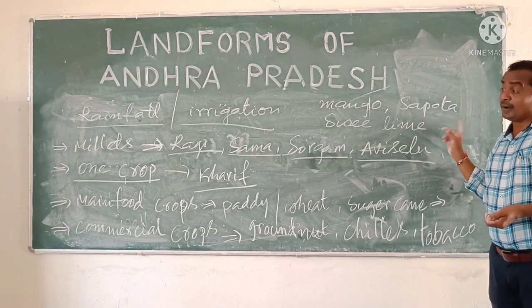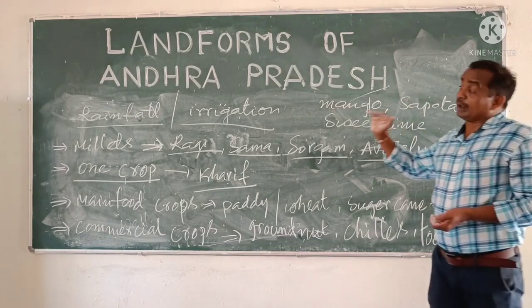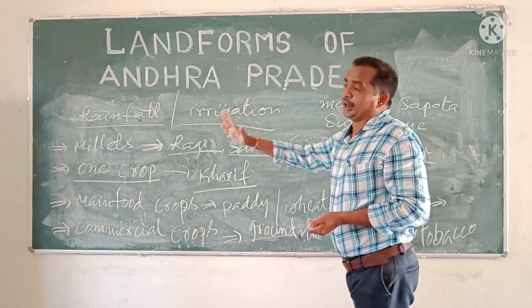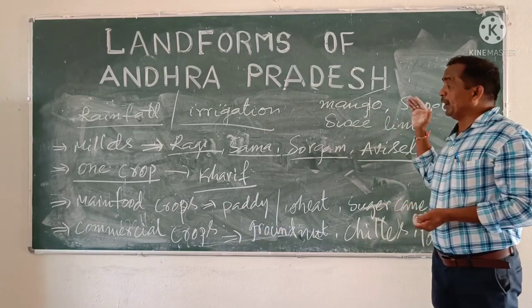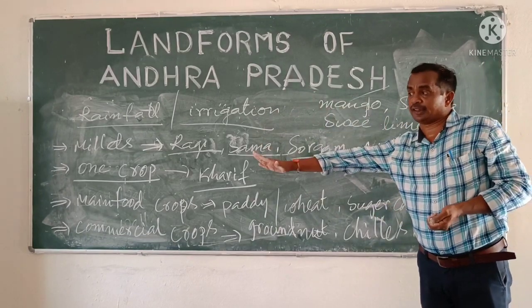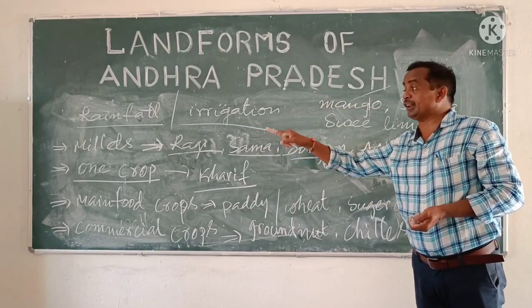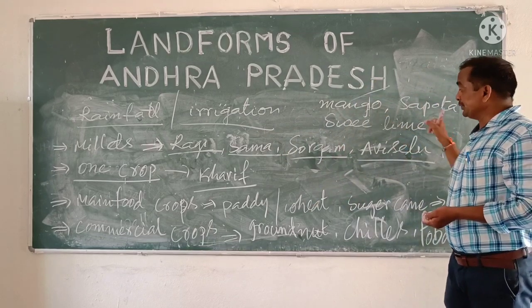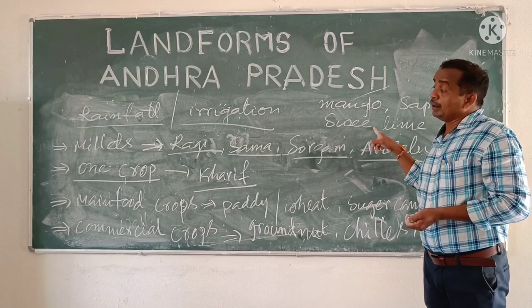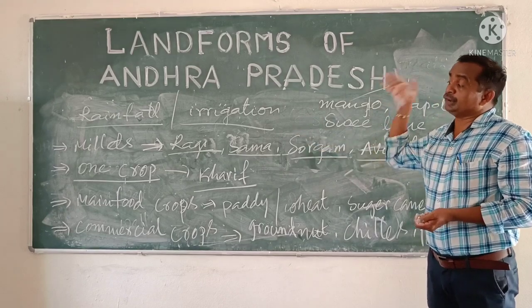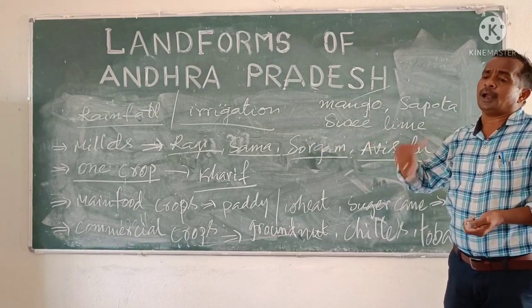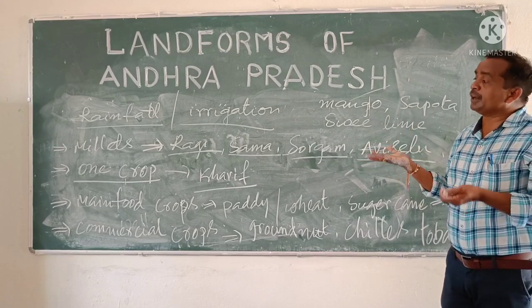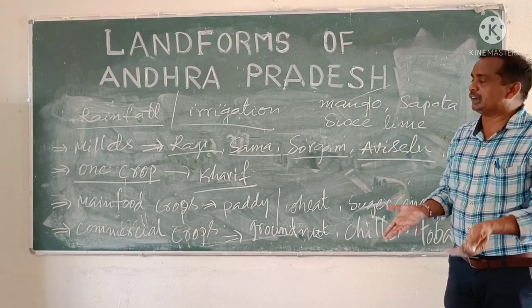Those are cultivated in the fields wherever less water facilities are there. So in less water facilities, orchards like mangoes, sapotas, sweet lime are planted to get long-term profits with less water.